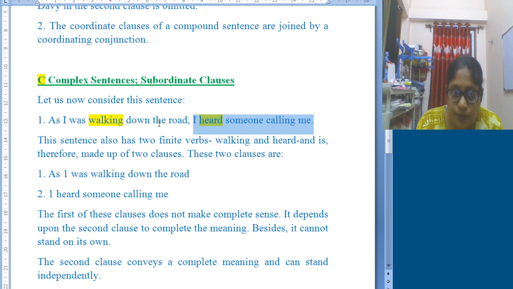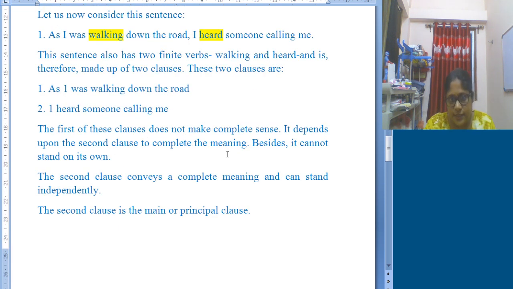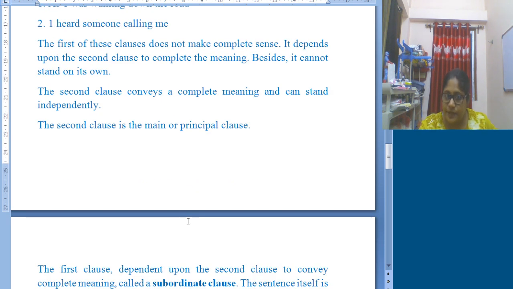But as I was walking down the road, this first part of the sentence is dependent on the second part, because the second part is the main clause. Such types of sentences are complex sentences. Here also, as I told, we will find two finite verbs, walking and heard. It is made up of two clauses. The first clause does not make a complete sentence. It depends upon the second clause to complete the meaning, and it cannot stand alone. So the second clause is the principal clause, and the first clause is dependent on the main clause.